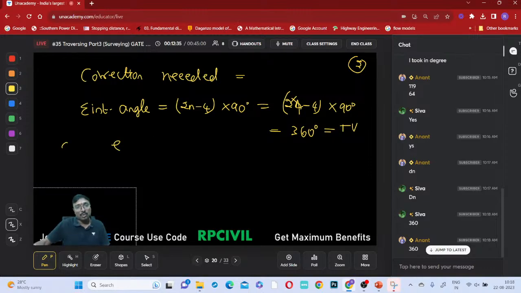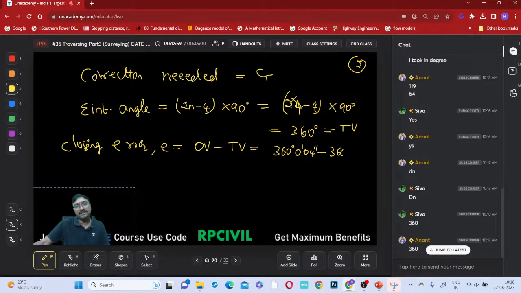Then what is the closing error if you just observe? The closing error E will be equal to the observed value minus the true value, right? What is the observed value? 360 degrees, 0 minutes and 04 seconds minus 360 degrees. So that is equal to plus 04 seconds.